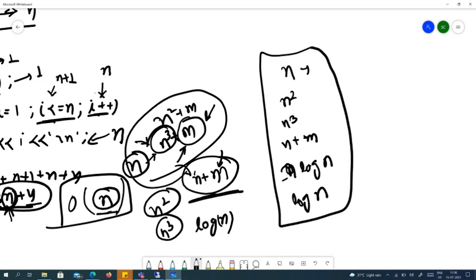These are the most common time complexities which we use. Time complexity can be different also. This is the most common, like search algorithms and sort algorithms have these time complexities. Once you are familiar with all these algorithms and can find the time complexity, you'll get to know that it's very easy to find the time complexity of a program.